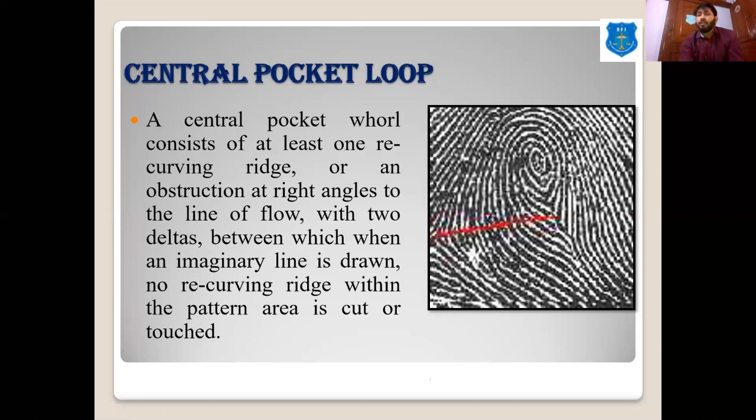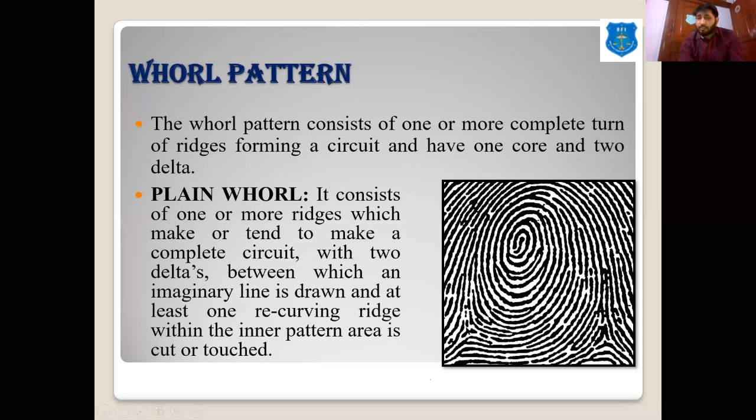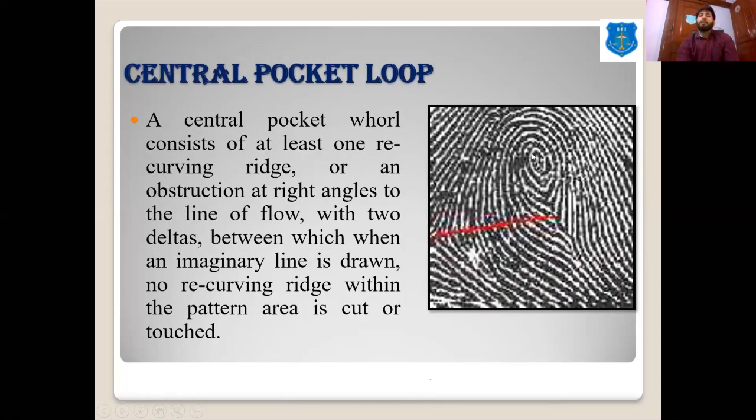But when we see a plain whorl like this, and we draw an imaginary line between the left delta and the right delta, it cuts at least one circular line. The central pocket loop looks like a peacock eye. You can see it appears like a peacock eye, so we can identify it that way. It also has one core and two deltas.